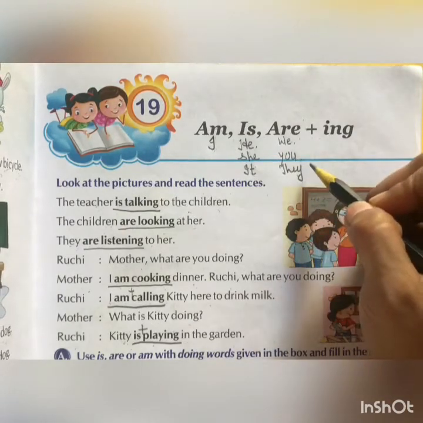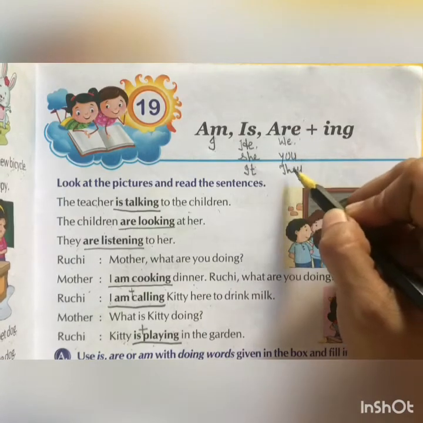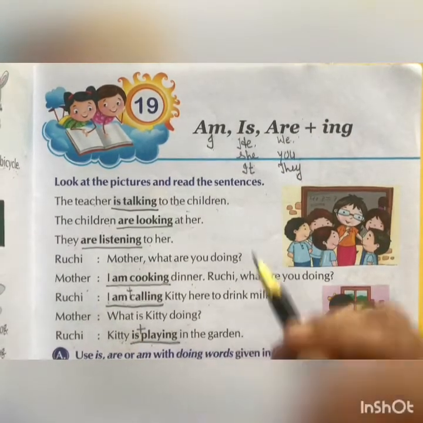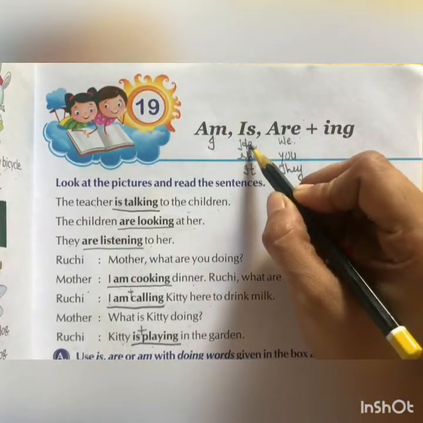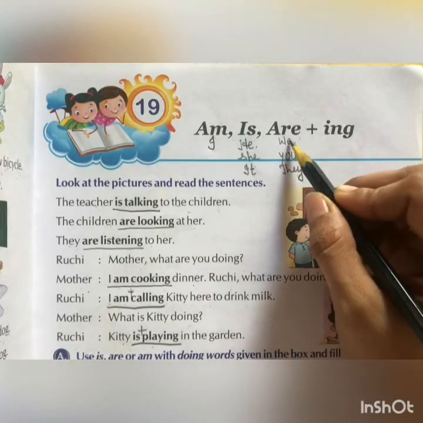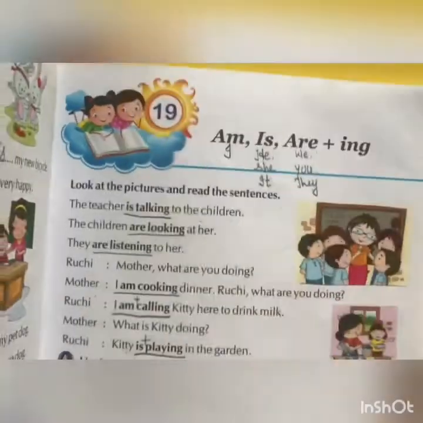So let's speak with me. We are, you are, they are. Okay, revise again. I am, he is, she is, it is. We are, you are, they are.